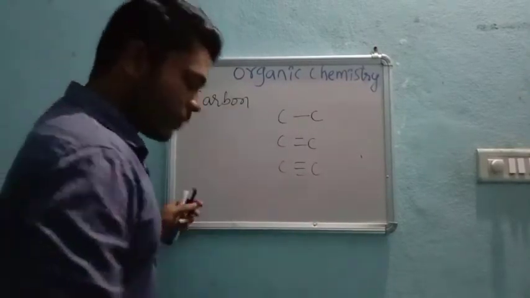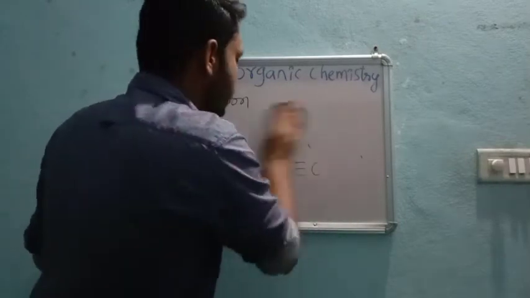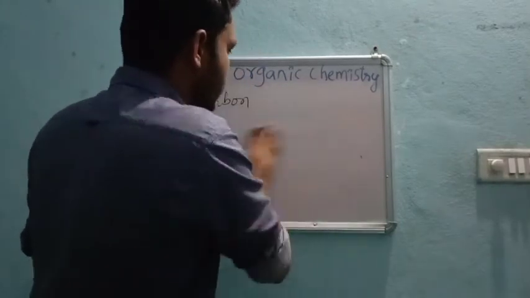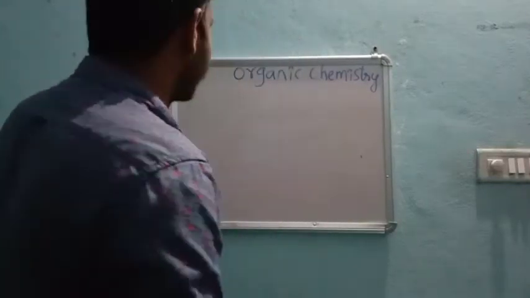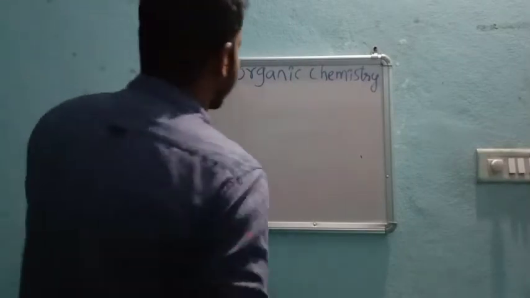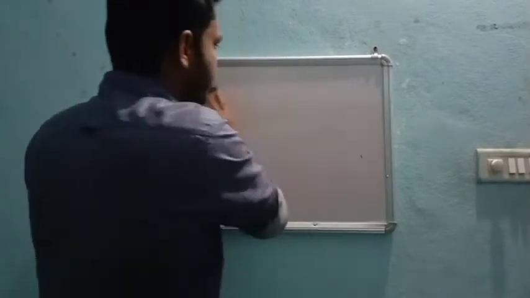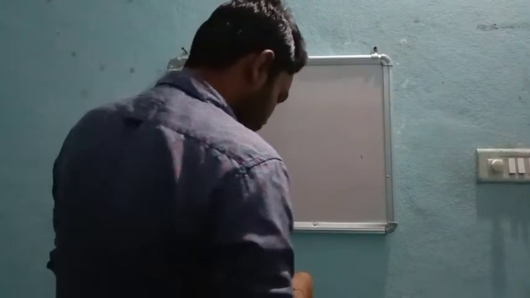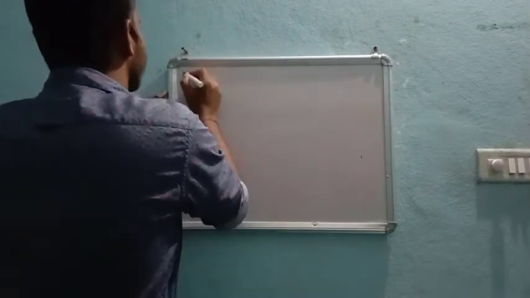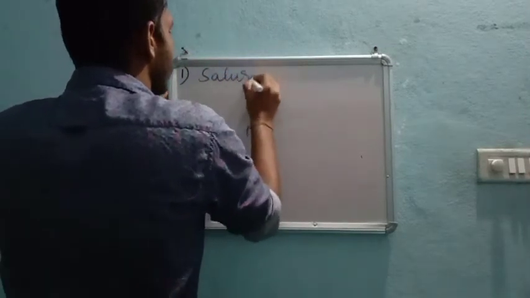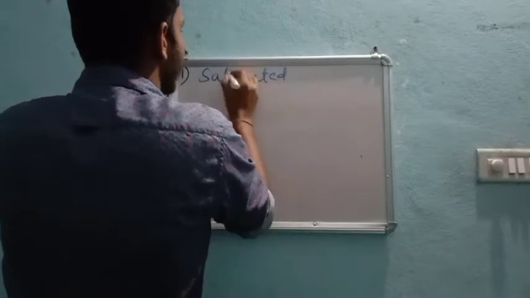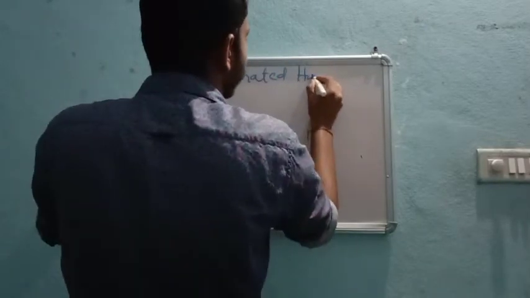First we will take saturated hydrocarbons. What are saturated, what are unsaturated, and how many bonds are present in saturated and unsaturated compounds? We will see everything in detail.